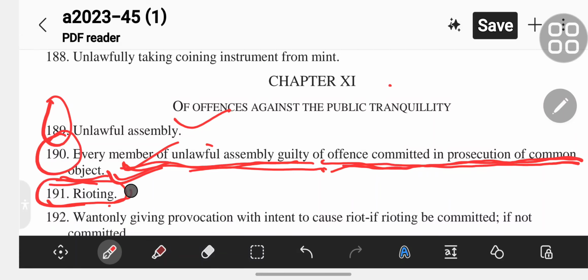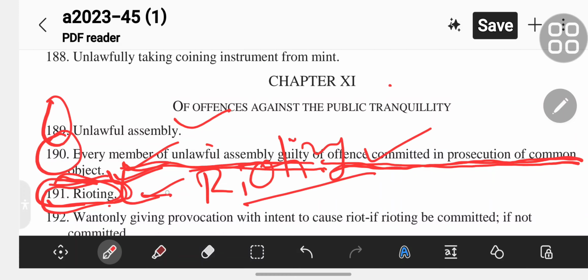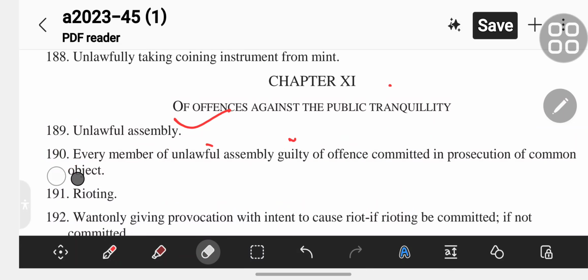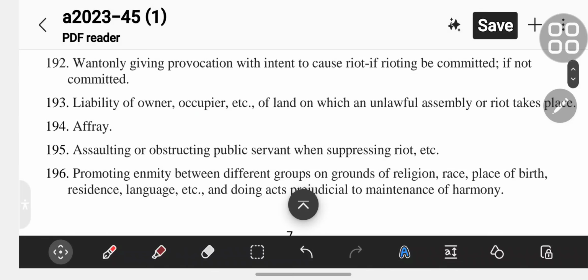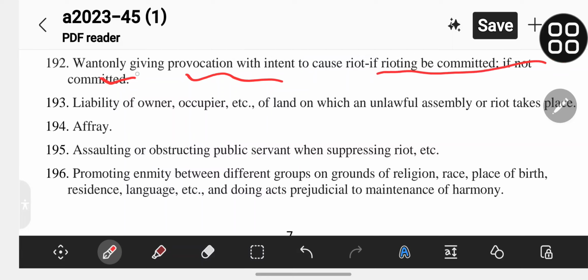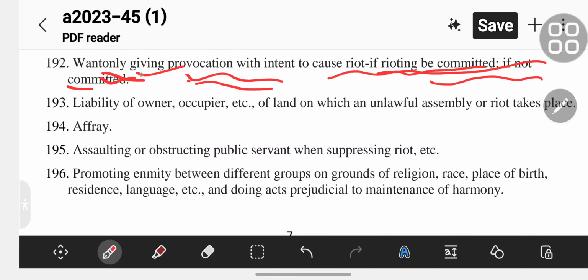Section 191 is rioting. And the next one is section 192, wantonly giving provocation with intent to cause riot, if rioting be committed, if not committed.